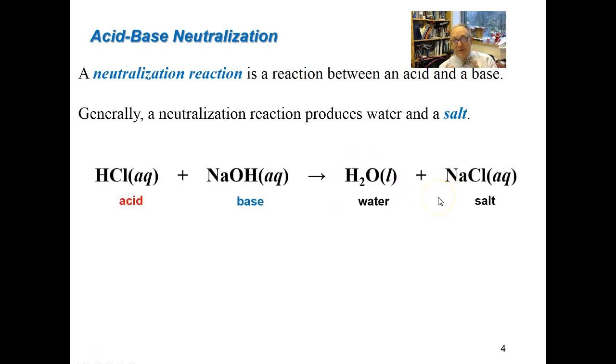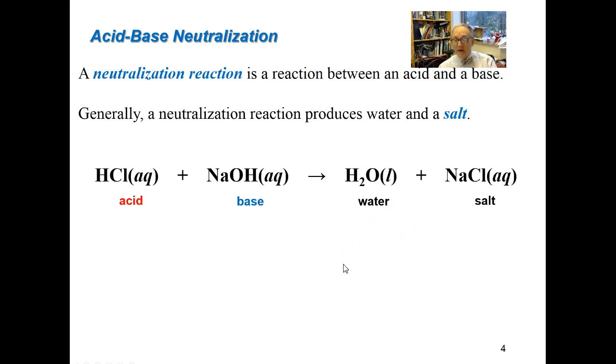So using examples that we've been using previously, hydrochloric acid, aqueous, plus sodium hydroxide, that's a base. Strong acid plus strong base, it's going to make water, H2O, that's a liquid, plus NaCl, aqueous, sodium chloride, that's a salt. So that's the molecular equation for the strong acid-base reaction, where we've written everything out as compounds.